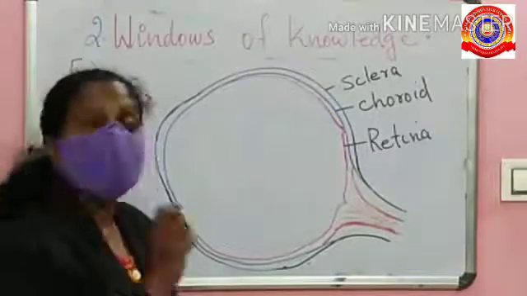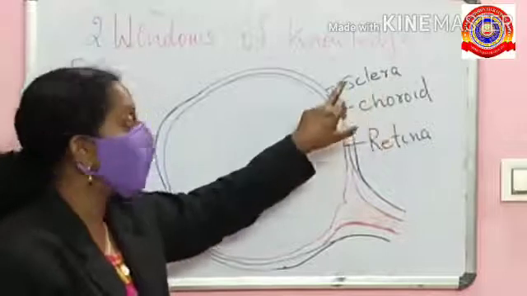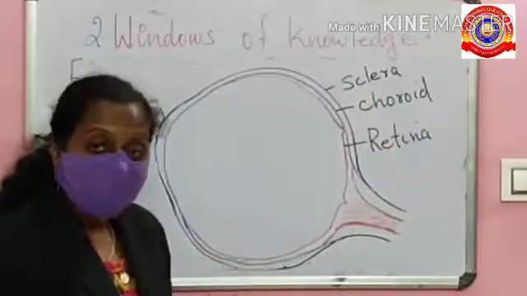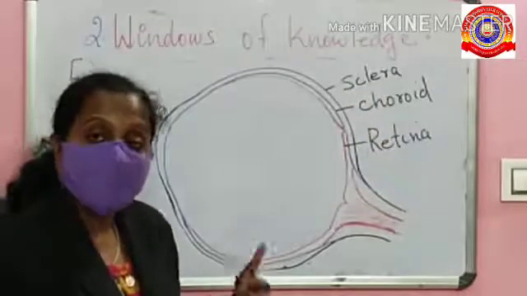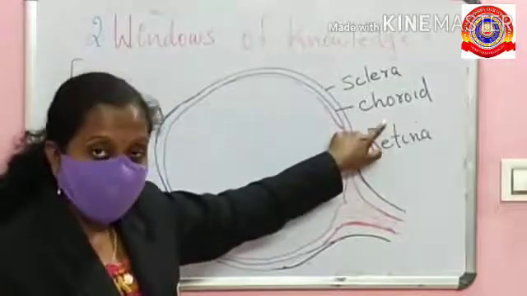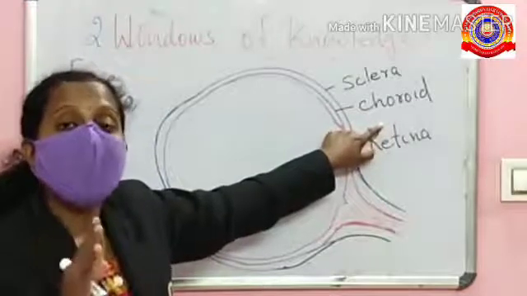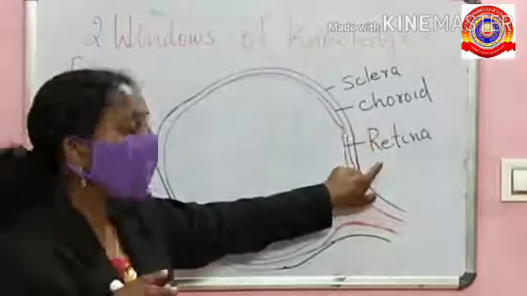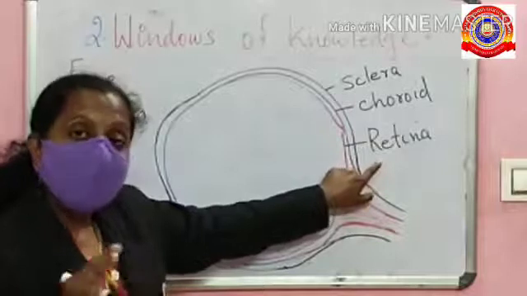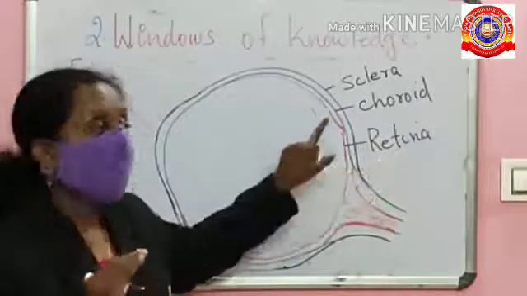So once again, 3 layers are there. Outermost layer is called sclera, which gives firmness to the eye, and it is made up of connective tissues. Middle layer is called the choroid, and it contains a large number of blood vessels. Third one is the retina. In the retina, numerous photoreceptors are present.